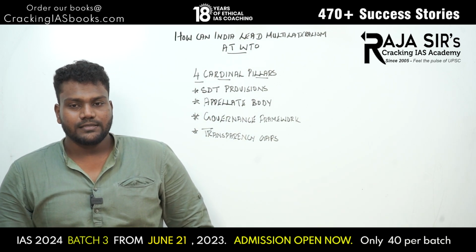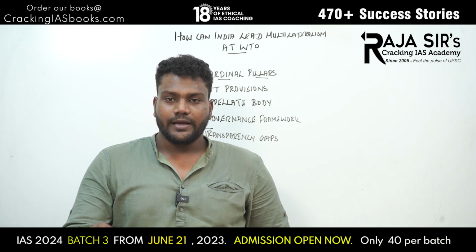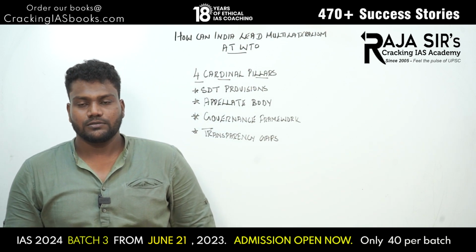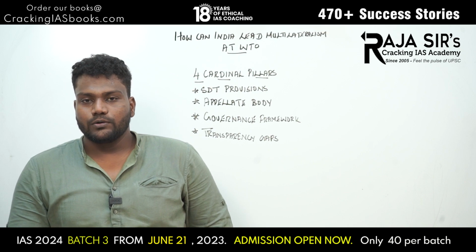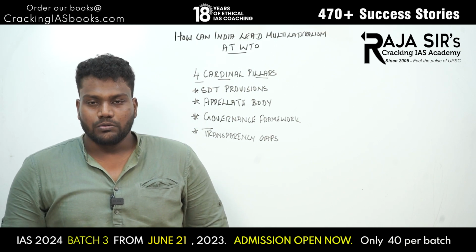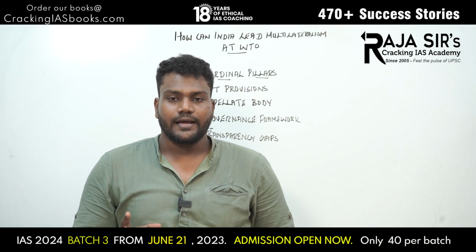So what this article deals with is that it suggests 4 types of reforms that can be done by India as the G20 president. Currently India is holding the presidency of G20. So what can India do to further reforms at WTO? That is what this article deals with, and it holds 4 pillars on what India can do.